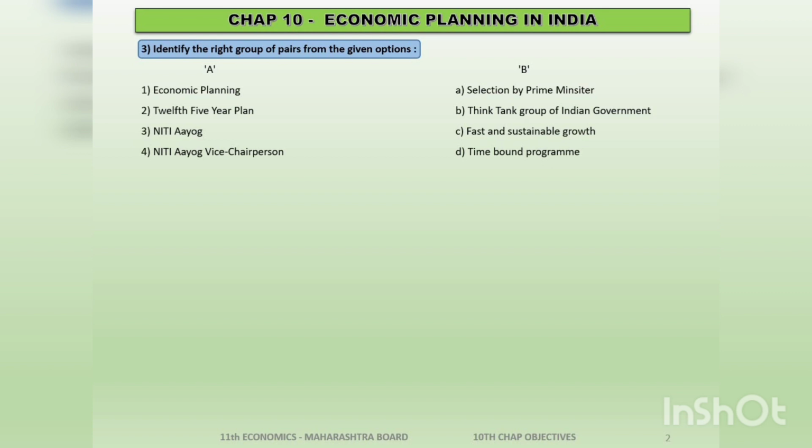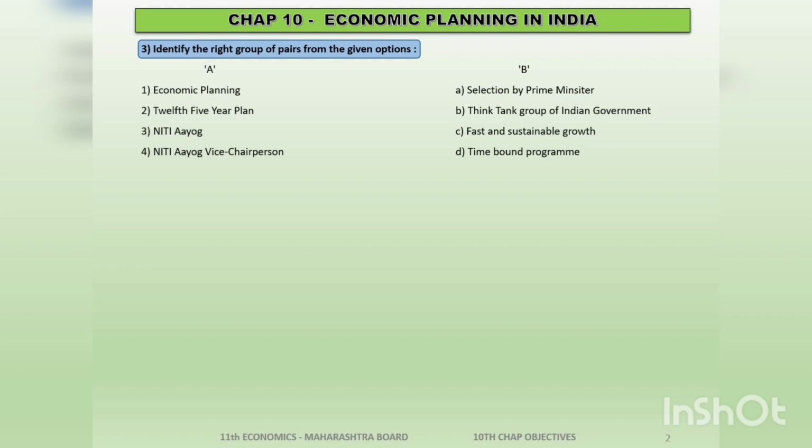Niti Aayog is a think tank group of the Indian government. It stands for the National Institution for Transforming India, and it focuses on being a think tank group. They think on new methods, ideologies, techniques, programs, and then they implement them, by which our country is going to get transformed into a developed country.